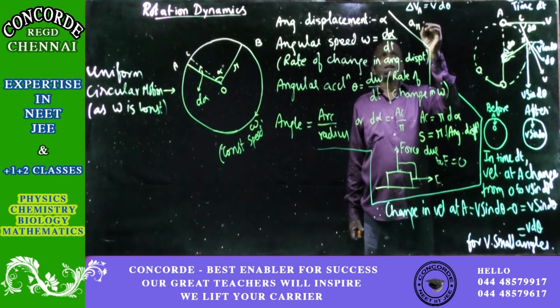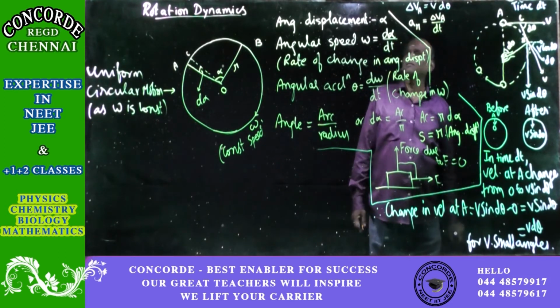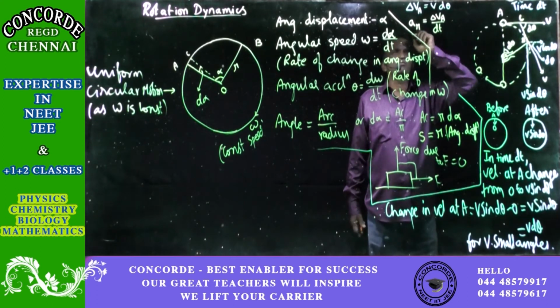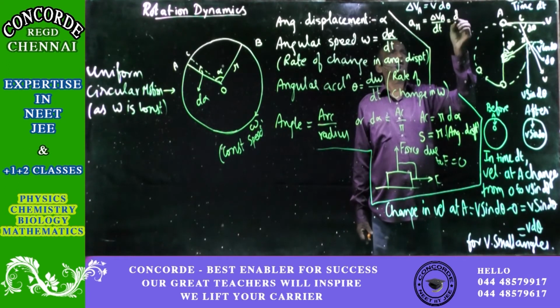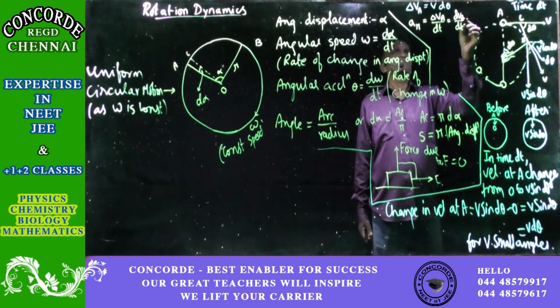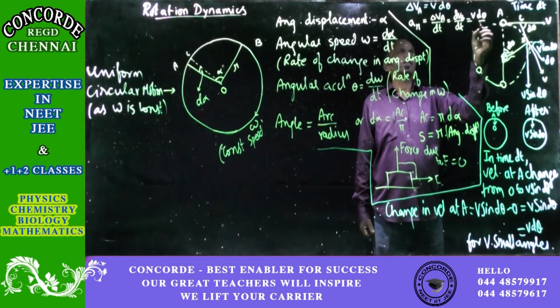Therefore, the acceleration in the radial direction is equal to the rate of change in velocity, which is delta VA by dt. And that will be equal to v into d theta by dt. Write it down.